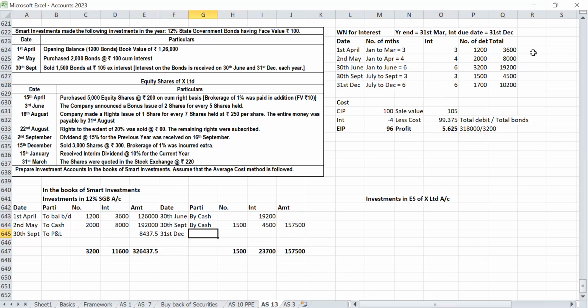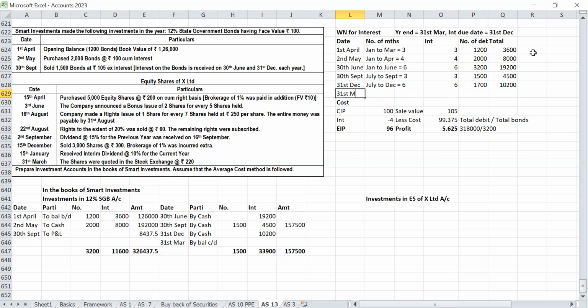So on 31st December by cash, interest is 10,200 received. Then 31st March by balance. Now also we have to see closing interest will come or not.